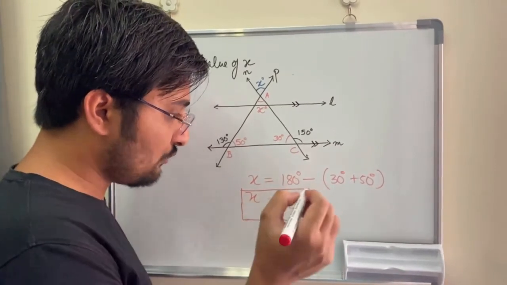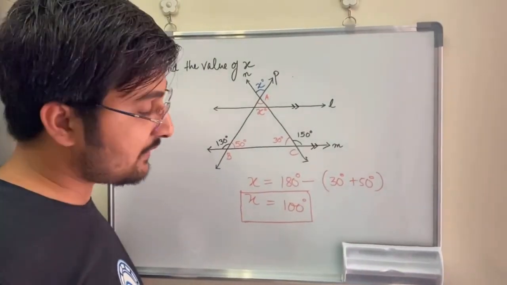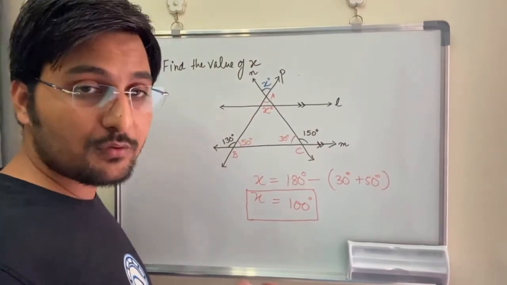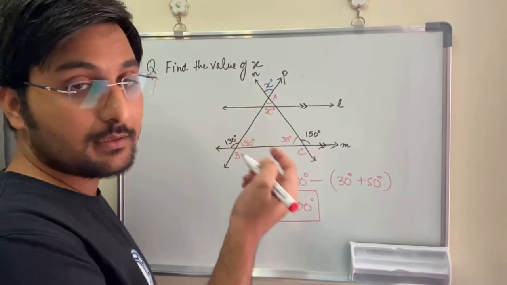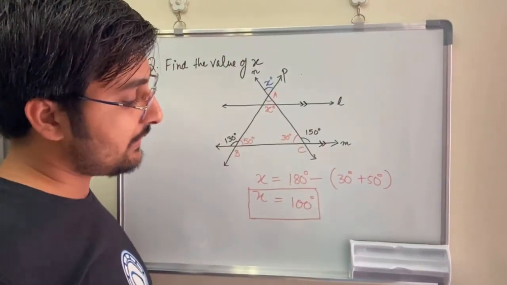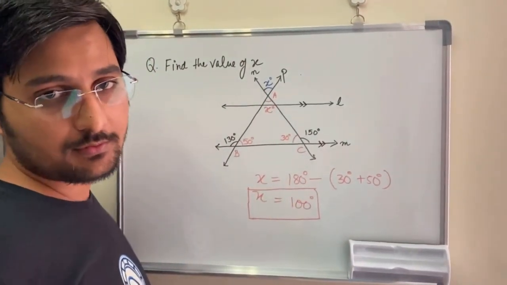You can see I have used the property of a triangle, that the sum of all the angles is 180 degrees. I have used the property of vertically opposite angles. I have used the property of angles on a straight line, and finally I have been able to answer this question.